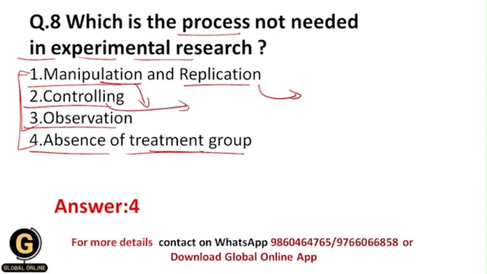Controlling means that you are going to be having control on all the aspects of the variables, apart from the variable which is under study. Then observation means you are going to observe the variables, you are going to observe the measurements, everything. So all of these processes are important in the experimental research, and that's why the correct answer is 4.